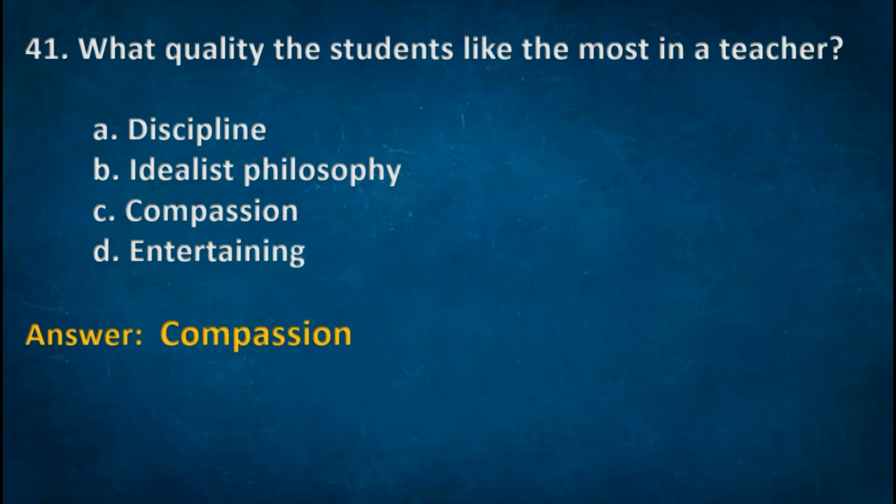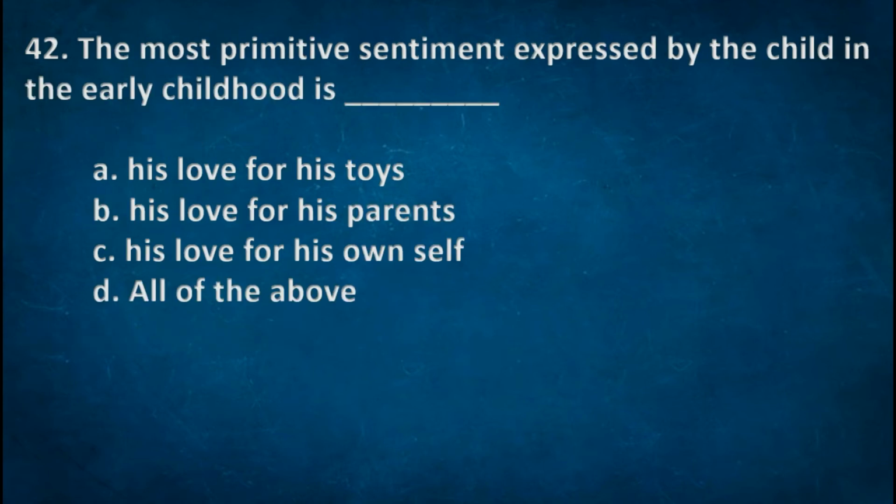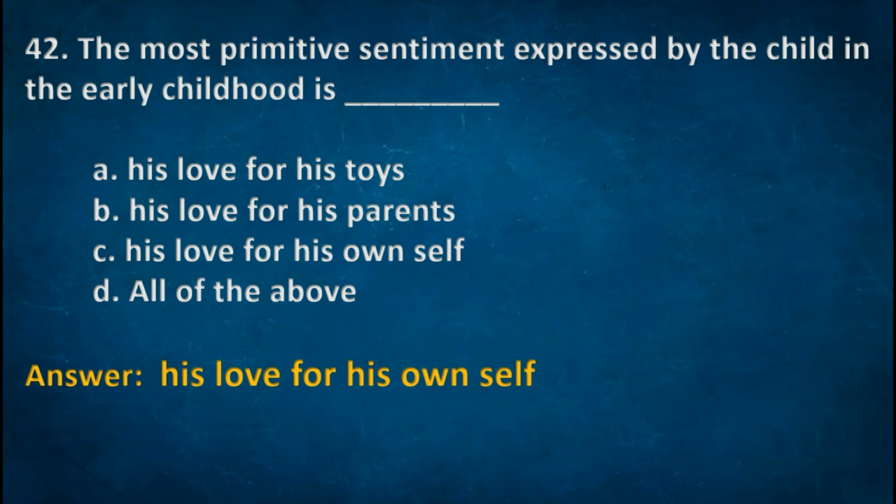The right option C. Compassion. Next one, the most primitive sentiment expressed by the child in the early childhood is options: A is love for his toys, B is love for his parents, C is love for his own self, D all of the above. The right option C is love for his own self.